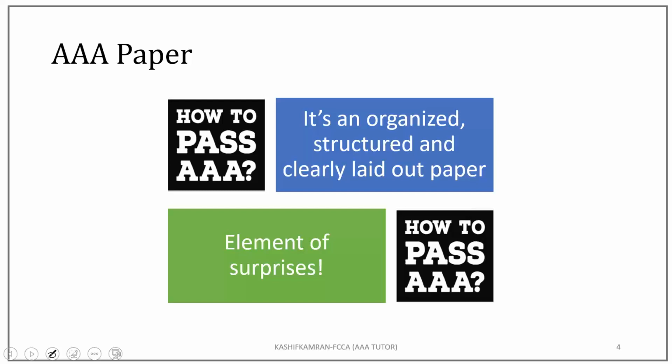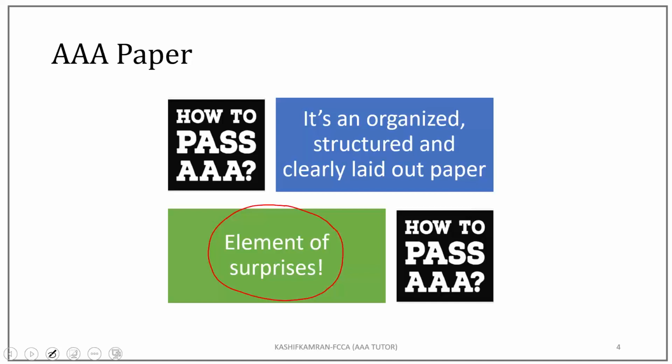But you need to understand that when you're appearing for the optional exams, whether that is the AAA paper, the AFM paper, the APM paper, or the ATX paper, as a student appearing for the strategic optional level exams, you should expect an element of surprises.